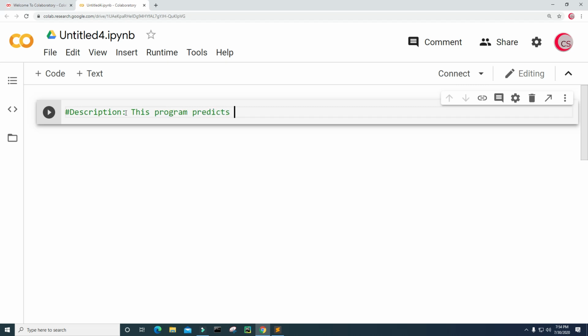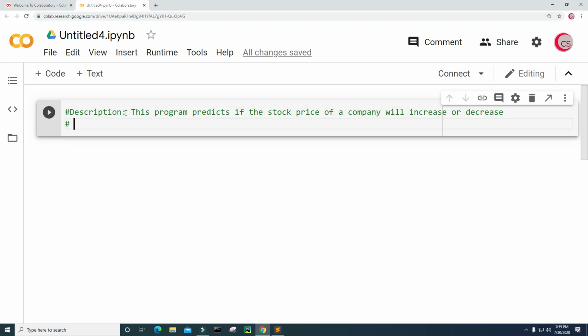I'm going to say that this program predicts if the stock price of a company will increase or decrease based on top news headlines. All right, so this program predicts if the stock price of a company will increase or decrease based on top news headlines. That's good. And I'm going to create a new cell by clicking this code button here in the top left.